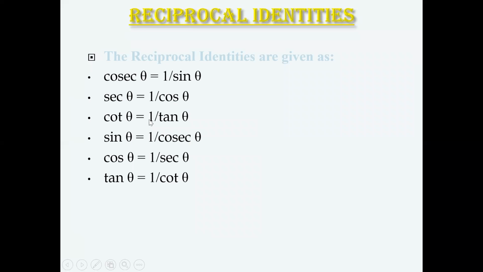When I take this cos theta to the left hand side, the product will be 1. Same with all these values. The reciprocal identities means the product of them will be unity, will be 1. So they are called reciprocal identities. And it will be very easy to remember that cosecant theta is 1 by sine theta, that is the reciprocal of sine theta. Secant theta is 1 by cos theta, cot theta is 1 by tan theta, and same with all these. So these are the reciprocal identities.